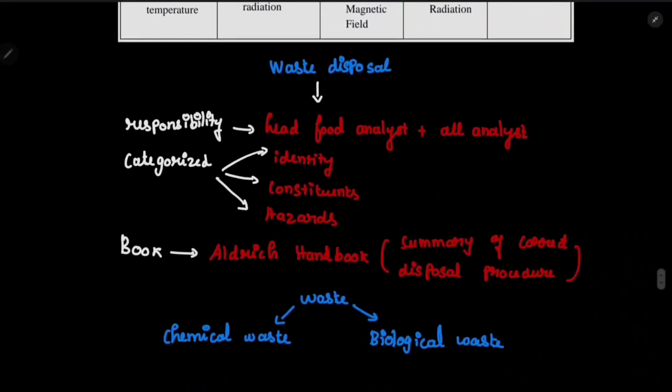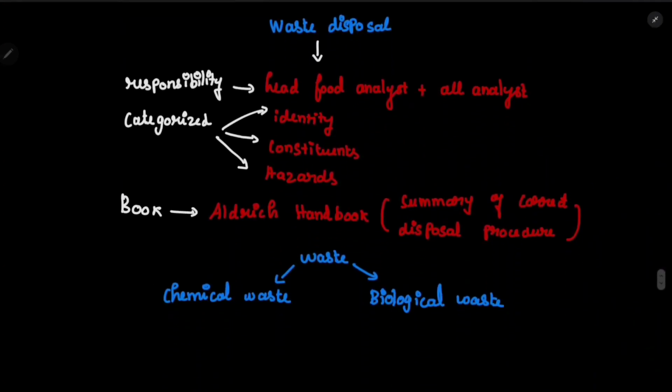Okay, now let's discuss the waste disposal. Whose responsibility is it to dispose the waste? Head food analyst and all other food analysts. Okay, under the head food analyst, all the analytical staff will be responsible to dispose of waste. So the waste can be categorized into 3 different categories: based on the identity, based on the constituents, and based on the hazard.